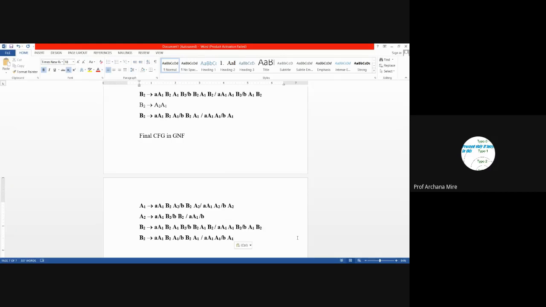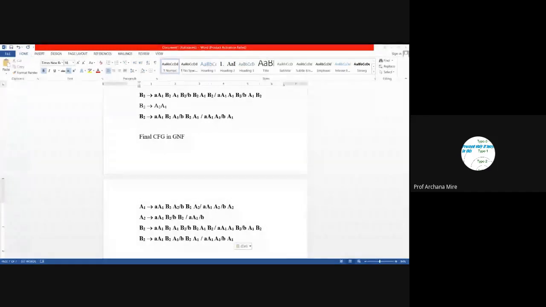But right now, the most complicated thing in GNF conversion is the removal of left recursion. If that concept of removing left recursion is clear to you, then there is no problem. You don't need to get scared by this number of production rules.